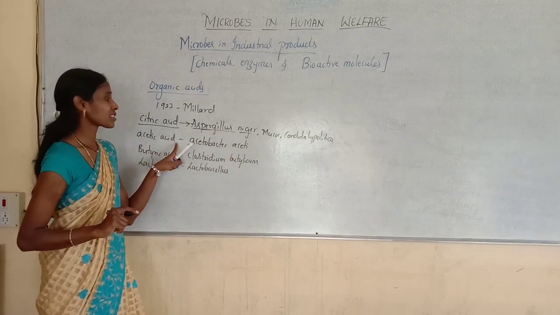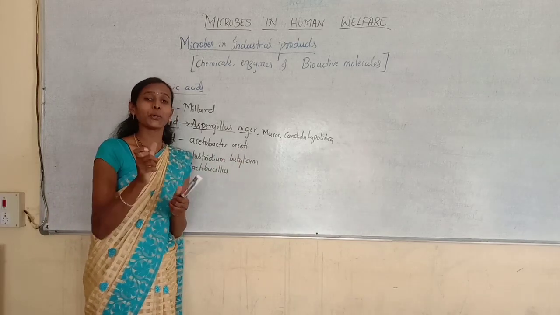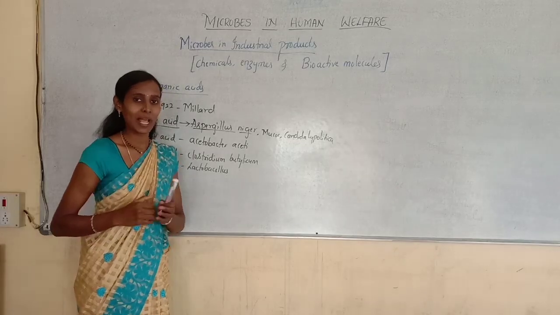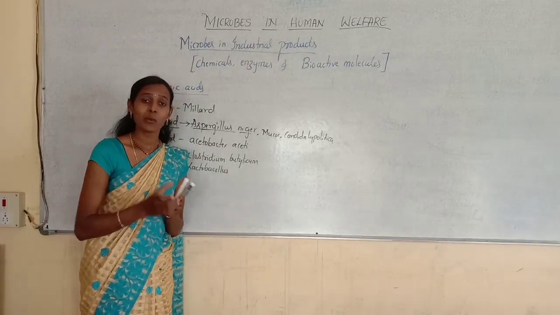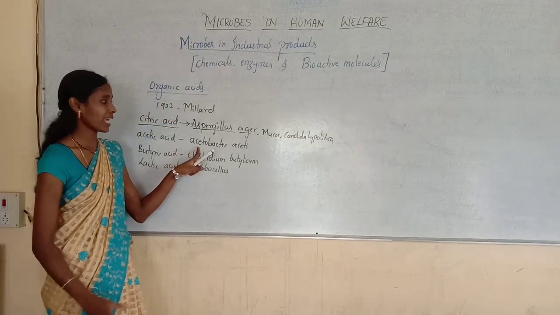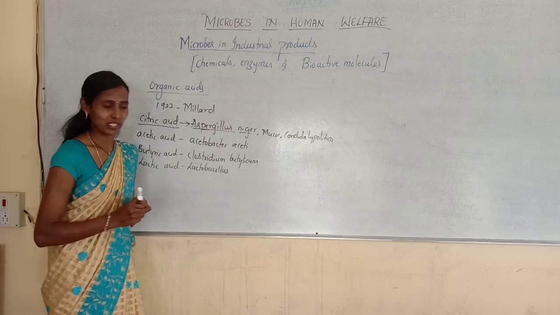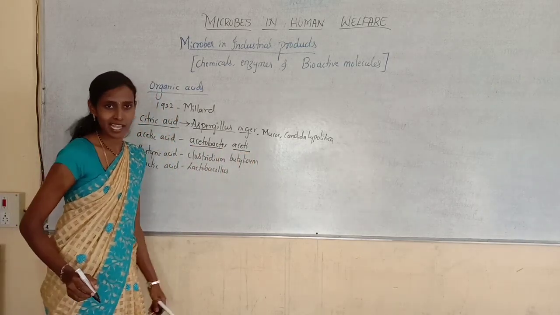Then acetic acid is obtained from Acetobacter aceti. Do you remember during vinegar production I told you the ethyl alcohol gets converted into acetic acid, which means during fermentation of alcohol, the acetic acid bacteria Acetobacter aceti produces acetic acid.